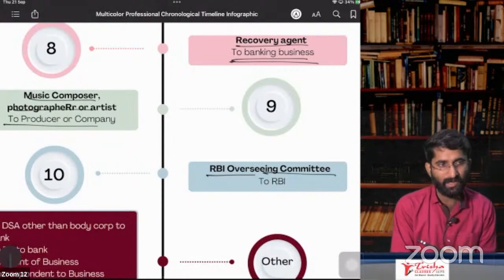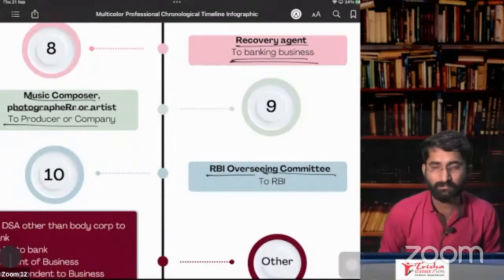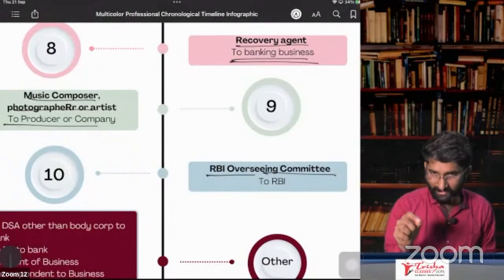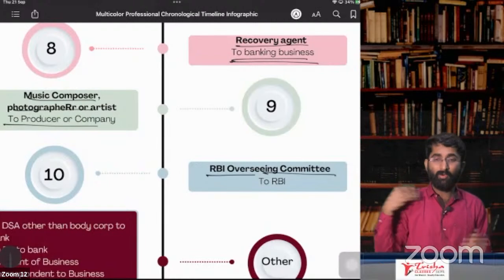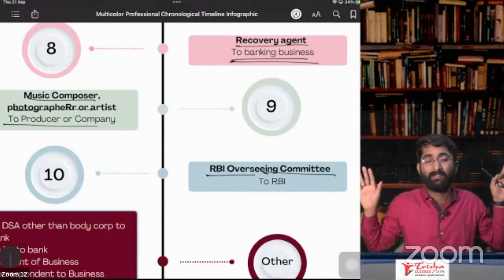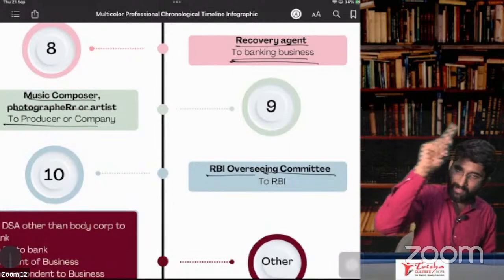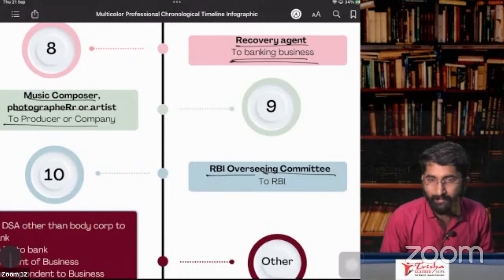So this overseeing committee, what happens here? Overseeing committee is giving services to whom? RBI. So RBI is the service recipient, and the overseeing committee is the service provider. So RBI has to pay under RCM, not the overseeing committee.